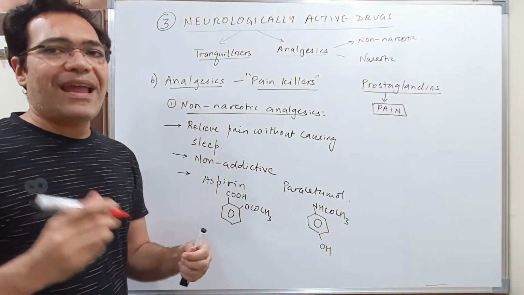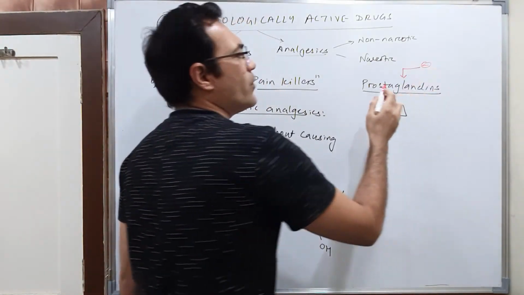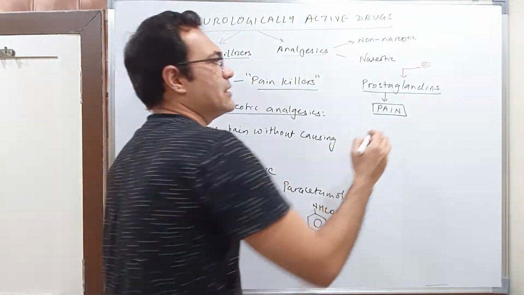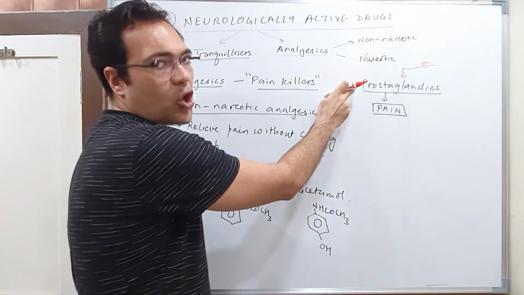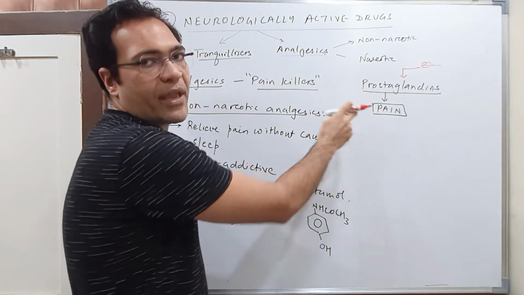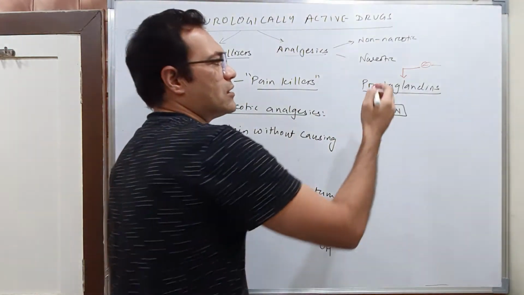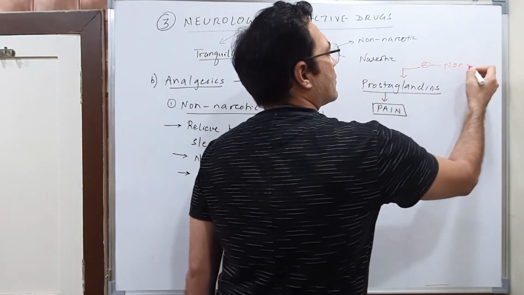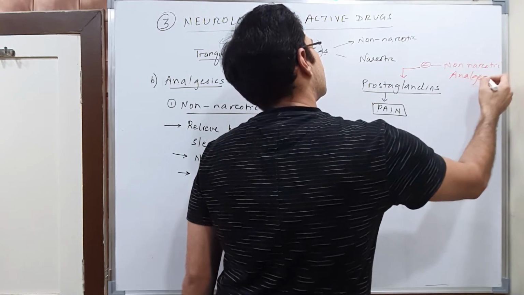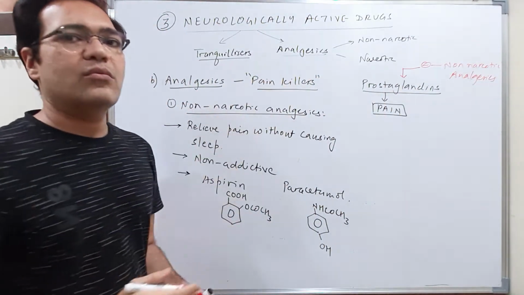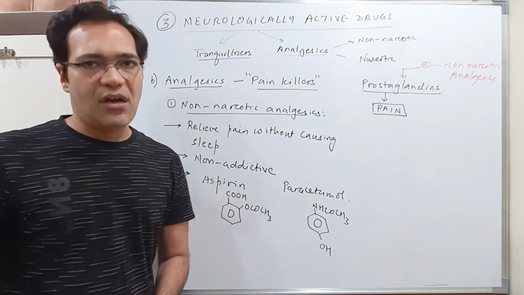Now, if I have a drug which will block these prostaglandins, then what will happen? If the production of prostaglandins is stopped, then the pain in the body will also be abolished. Clear? So non-narcotic analgesics do exactly this. They block your prostaglandins and hence the pain in the body is abolished.